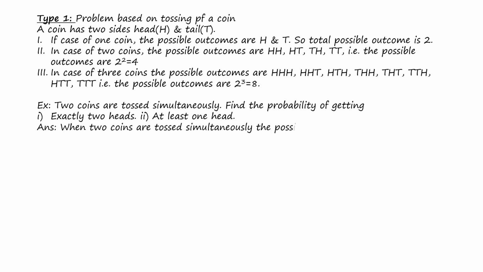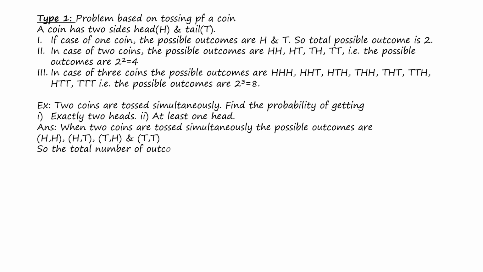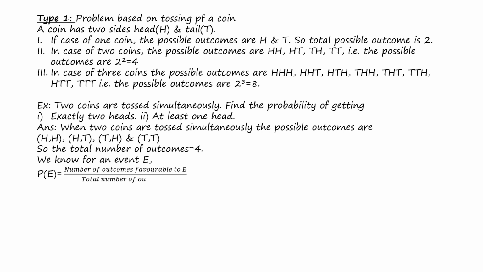When two coins are tossed simultaneously, the possible outcomes are HH, HT, TH, TT. That means the total number of outcomes is 4. Now we know that for an event E, the probability of the event is P(E) equals the number of outcomes favorable to E divided by the total number of outcomes. So here the total number of outcomes we got is 4.